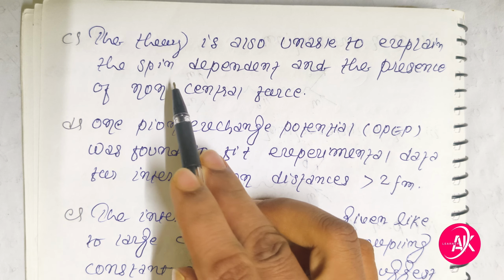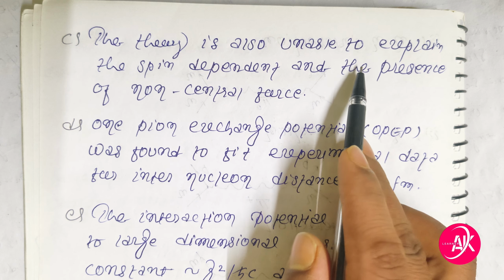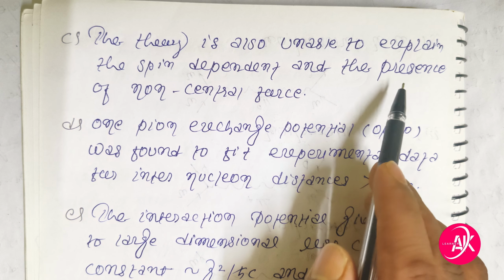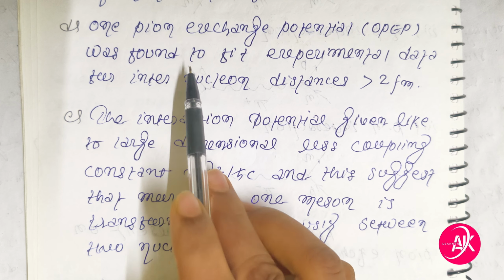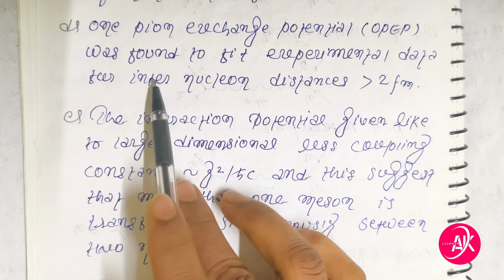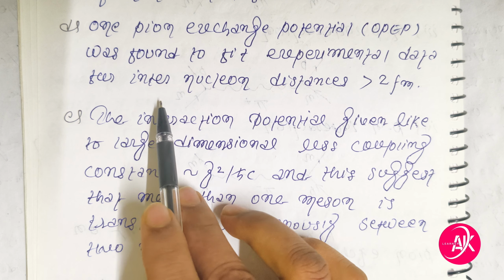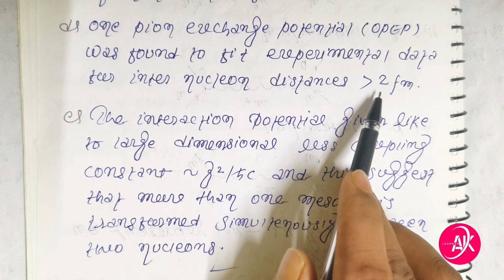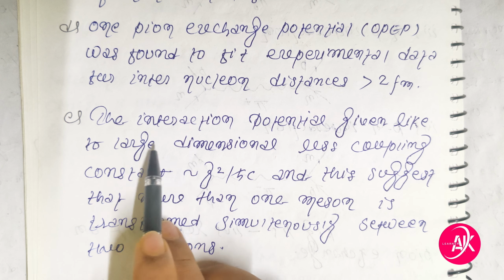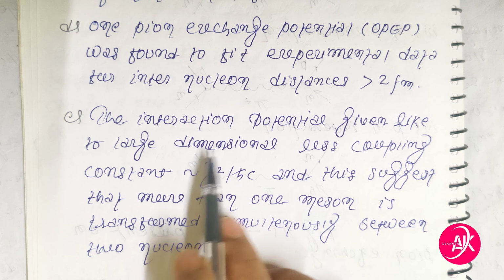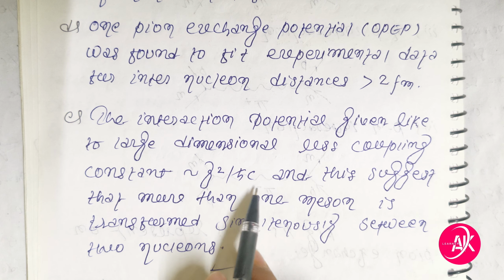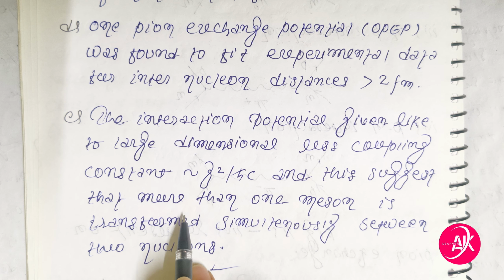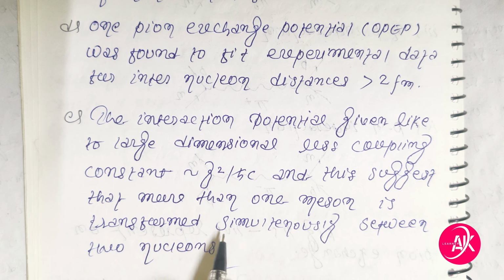The theory is also unable to explain the spin dependence and the presence of the non-central force. One pion exchange potential was found to fit experimental data for internucleon distances of 2 fm or more. The interaction potential gives a large dimensionless coupling constant, g squared by h cut c, and this suggests that more than one meson is transferred simultaneously between two nucleons.